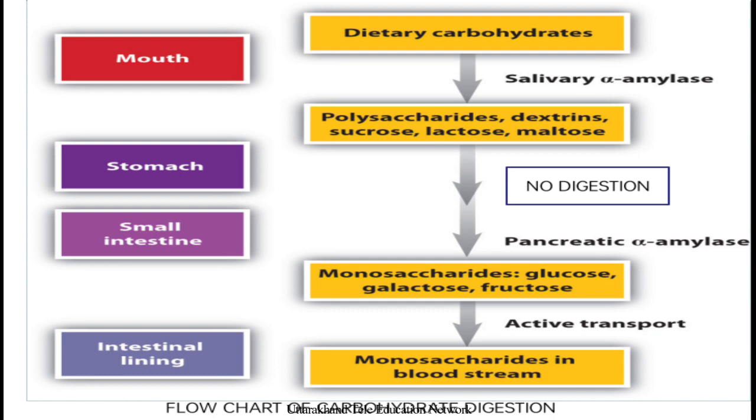In the stomach, no digestion takes place. In the small intestine, pancreatic alpha amylase is secreted from the pancreas and releases its juices into the duodenum, and bile salt is also added there, so the acidity of the stomach is neutralized. The food is now known as chyme, and it becomes alkaline due to the bile acids.